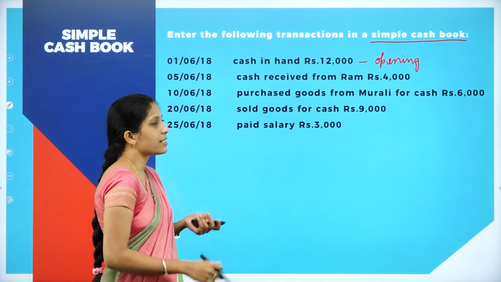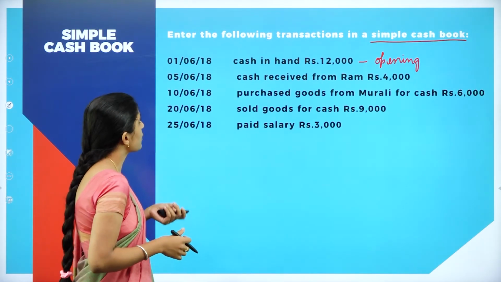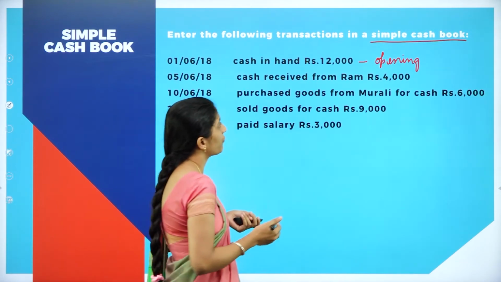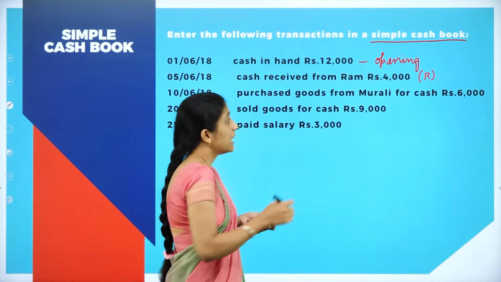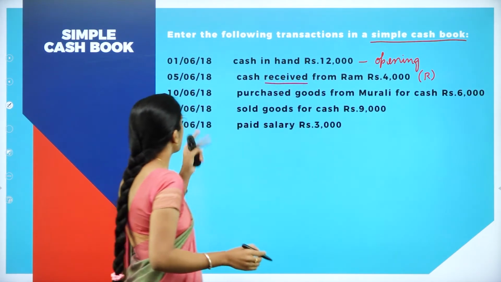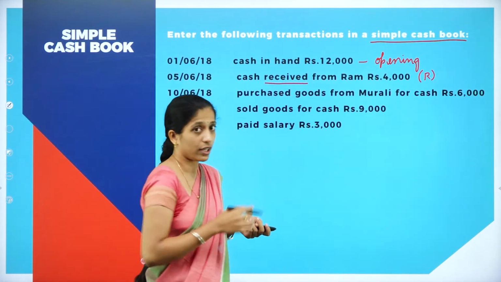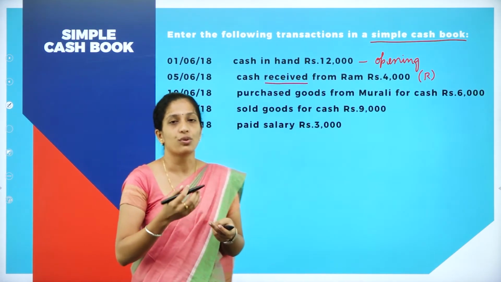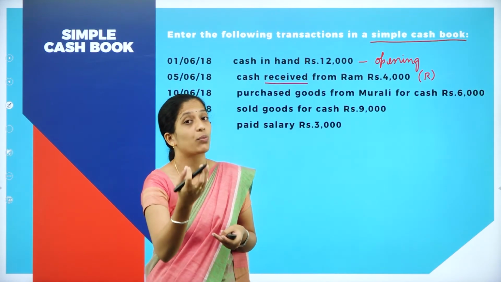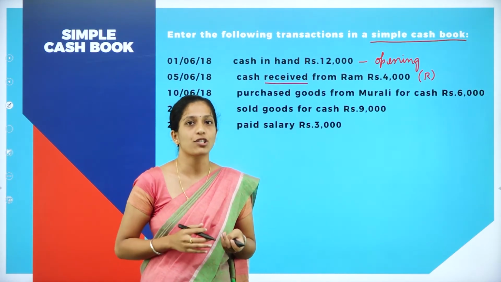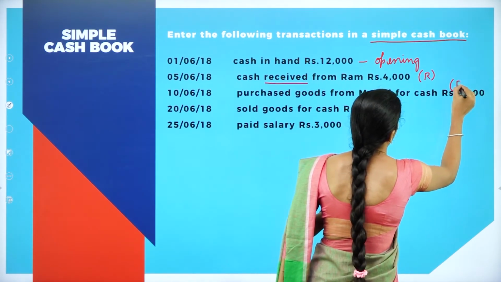12,000. Now we shall see what are the cash receipts and what are the cash payments. So 5/6/2018, cash received from Ram. So it is what? It is a receipt because we have received that amount. Next, 10/6/2018, purchased goods from Murali for cash. So we are purchasing goods. So when we are purchasing goods, goods come to the business, but what goes out of the business? Cash goes out of the business. So it is what? This is a payment.